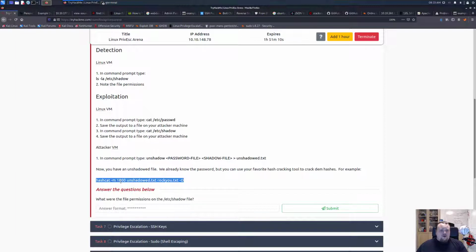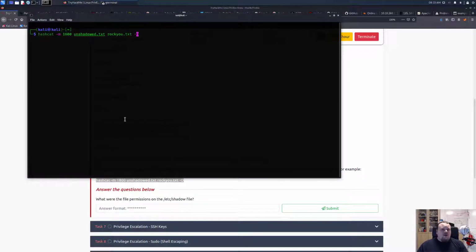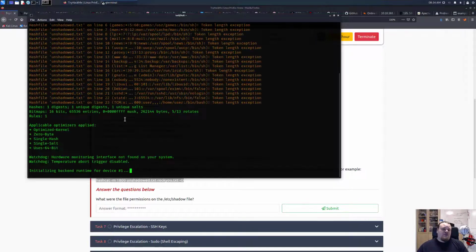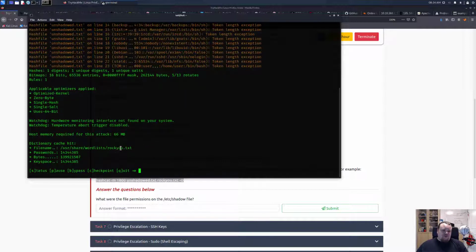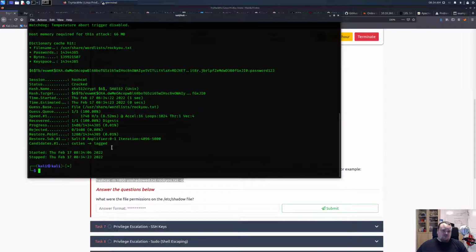This is our way to crack it. And the location for RockYou is not this on my machine. It is /usr/share/wordlists/rockyou, and then basically gonna press enter and run it. So we're initializing some stuff here, and basically it's going to start in a few moments, and then it's gonna probably crack the root password pretty fast. So of course this is a standard room, so it doesn't really take a lot.